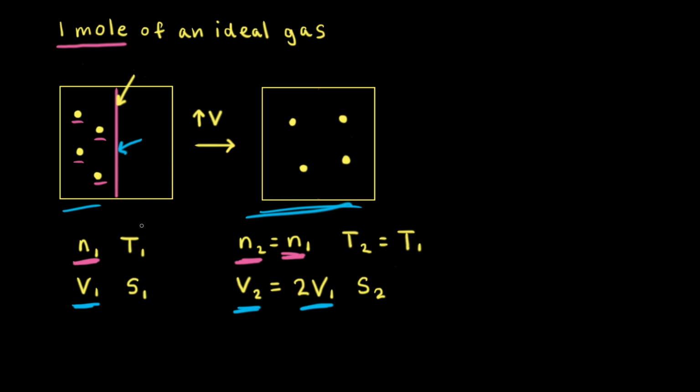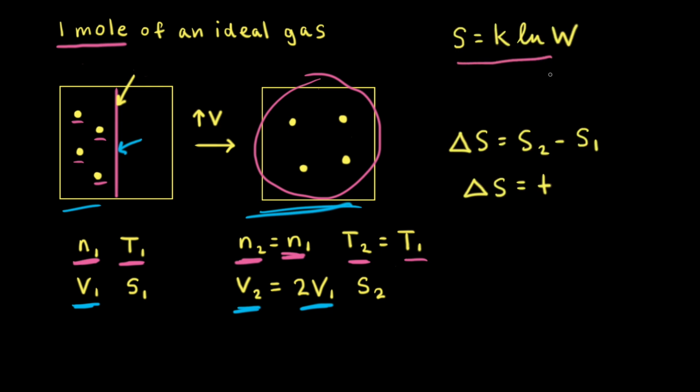During the expansion of the gas, the temperature is kept constant, therefore the initial temperature T1 is equal to the final temperature T2. Next, let's think about what happens to the number of available microstates when the volume is doubled. When the volume is doubled, that increases the number of possible positions for the gas particles. Therefore, the number of microstates increases. And looking at our equation, if the number of microstates increases, then so does the entropy.